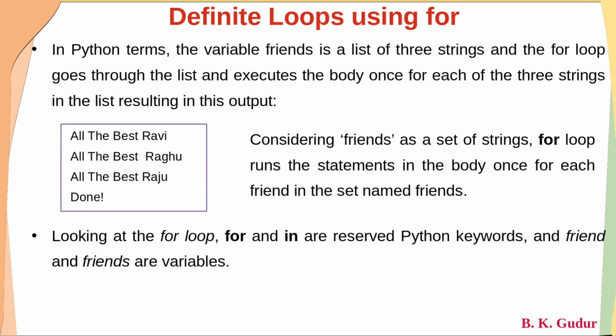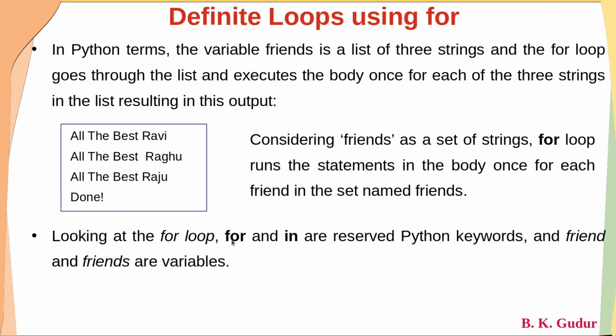In Python, the variable friends is a list, as I told you, students. It's a list of 3 strings, and the for loop goes through the list and executes the body once for each of the 3 strings in the list, resulting in the output that has been given here. Considering friends as a set of strings, the for loop runs the statements in the body once for each friend in the set named friends. Means if we consider, dear students, friends as some set of friends, then for every friend the loop is going to execute once.